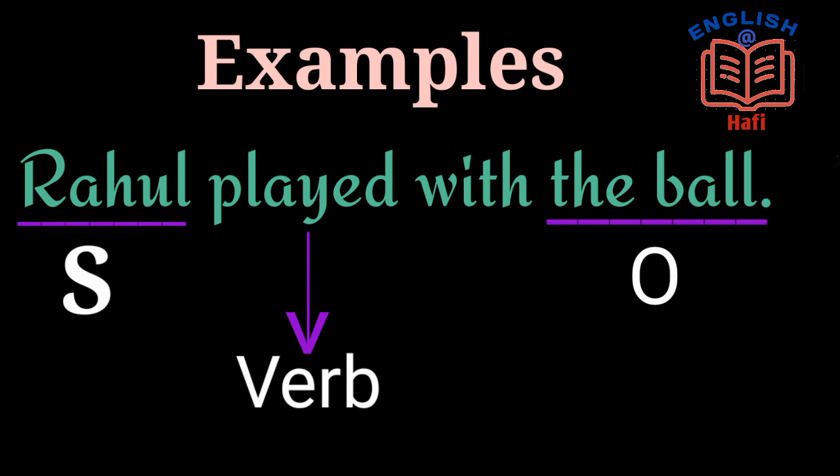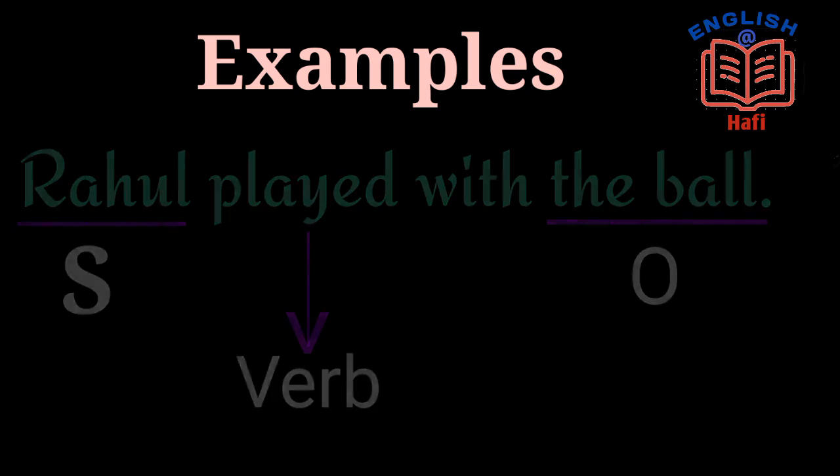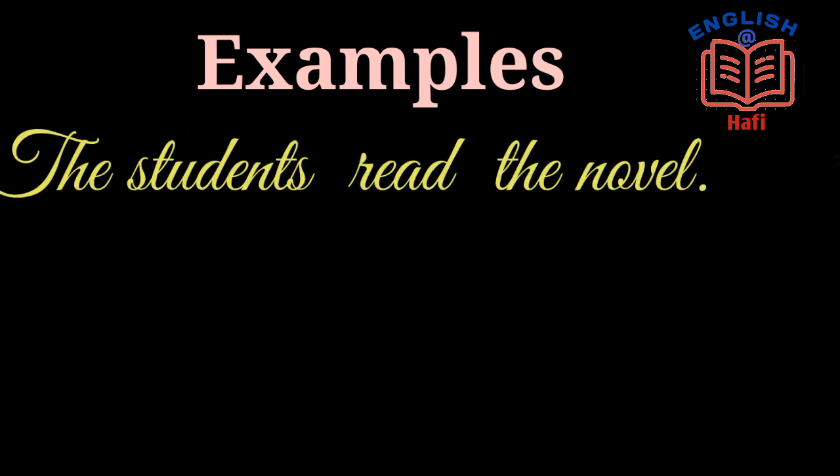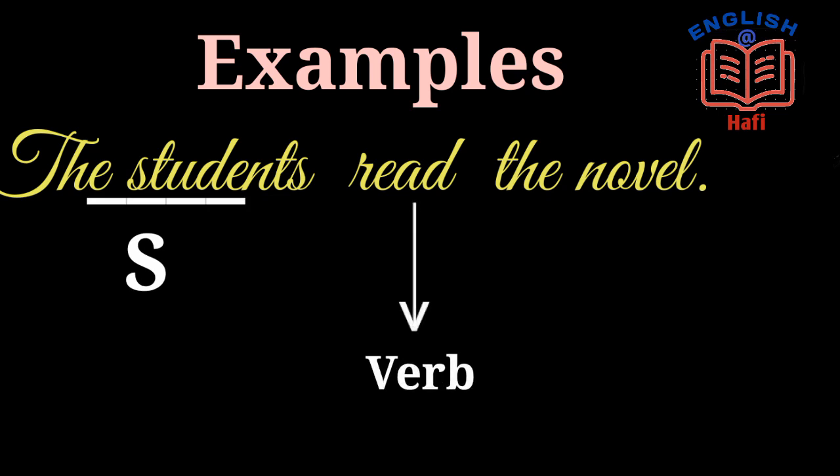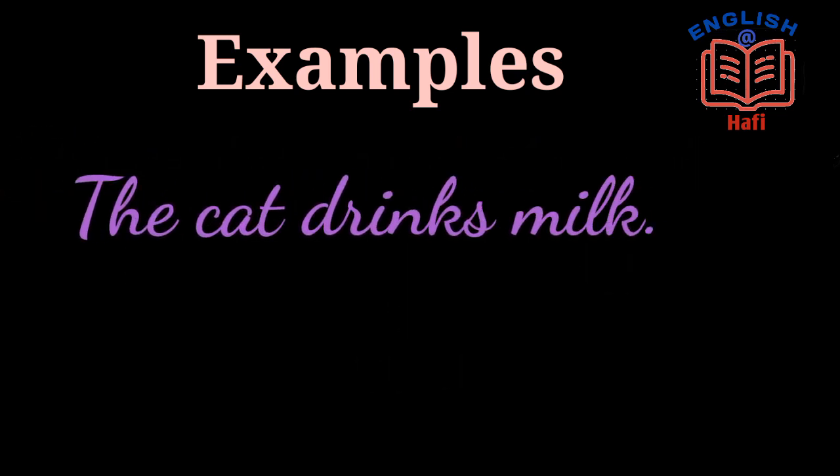Let us go to the next example. The students read the novel. The students is the subject, read is the verb, the novel is the object. The cat drinks milk.